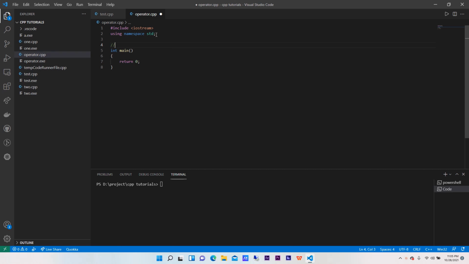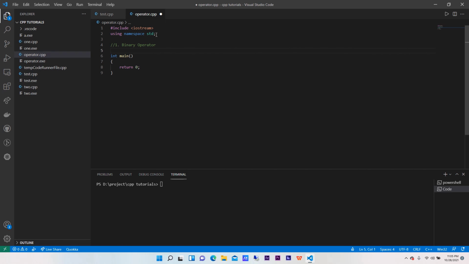Now, guys, if we divide the operators into main categories, there are three types. One is the binary operator.